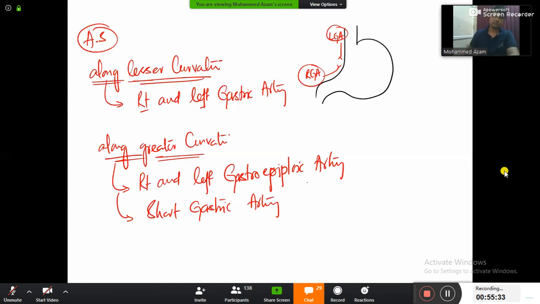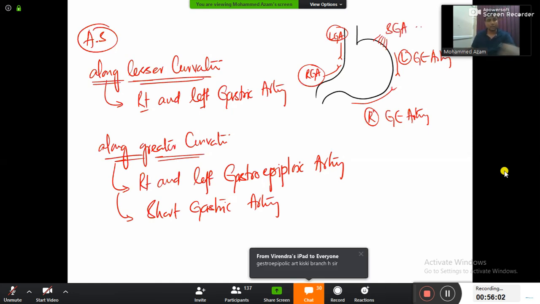Now along the greater curvature, there will be two more arteries here. From here this will be the left gastroepiploic artery, and from here this one will be the right gastroepiploic artery. Gastro means stomach, epiploic means omentum. Gastroepiploic is supplying both stomach as well as omentum. And then there will be small arteries here, and these small arteries here will be the short gastric artery.